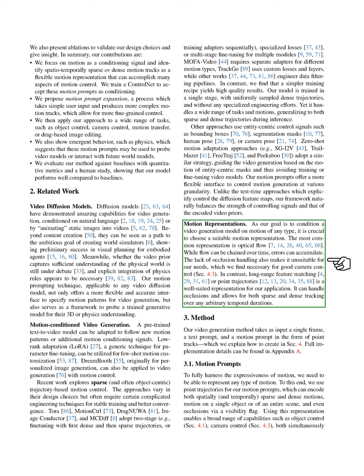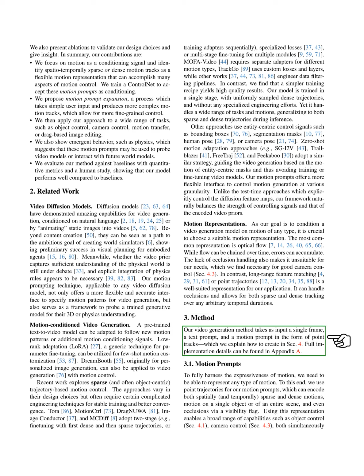Section Method. In this section, we describe our video generation method, which takes a single frame, a text prompt, and a motion prompt represented by point tracks. We explain how to create these prompts in a later section, and full implementation details are available in the appendix. To effectively capture motion, we utilize point trajectories for our motion prompts.